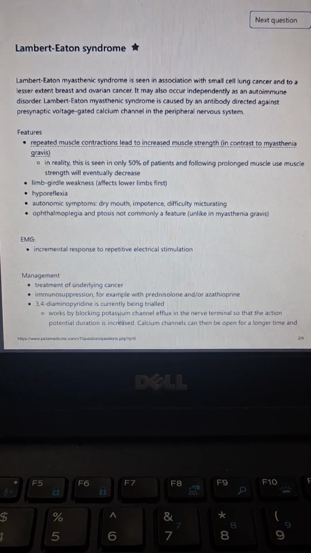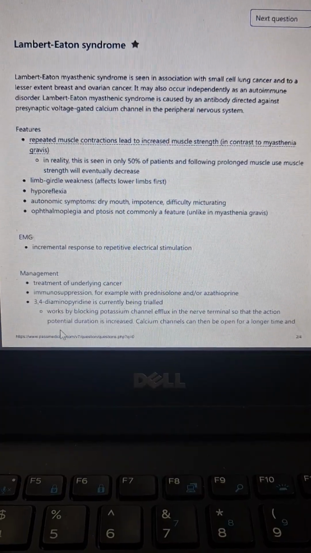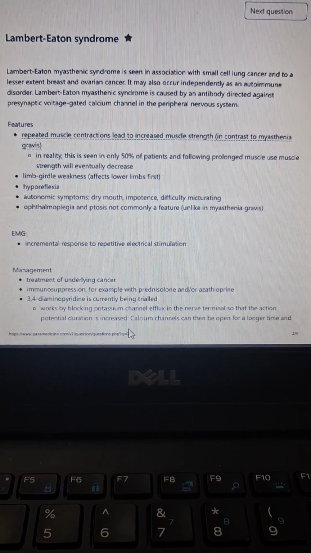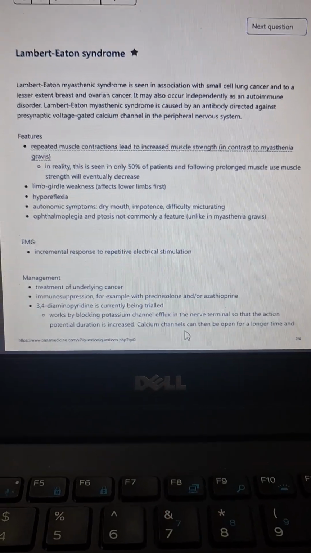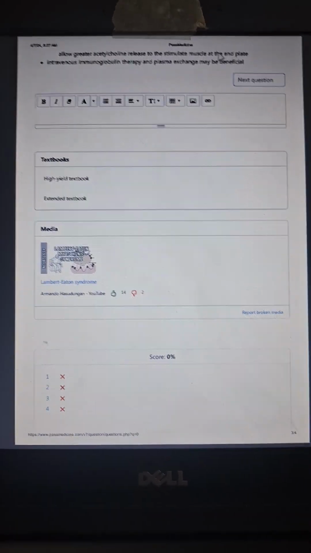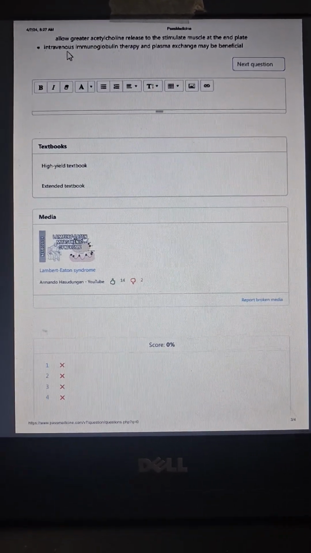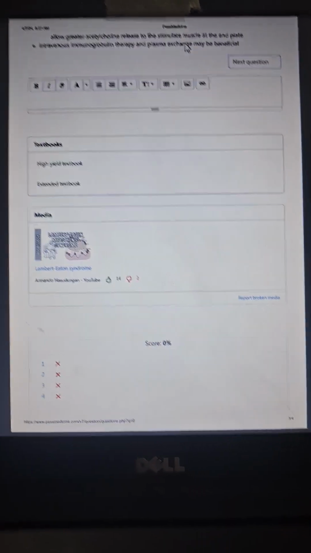Diaminopyridine works by blocking potassium channel efflux in the nerve terminal, so the action potential duration is increased. That's how it works. So then what will happen? Calcium channels can then be open for a longer time, and they will allow acetylcholine release to stimulate the muscle at the end plate. Last but not least is IV immunoglobulin therapy and plasma exchange, or plasmapheresis.